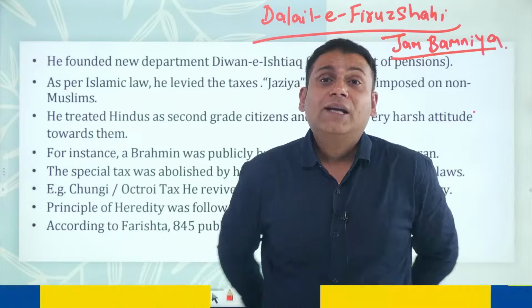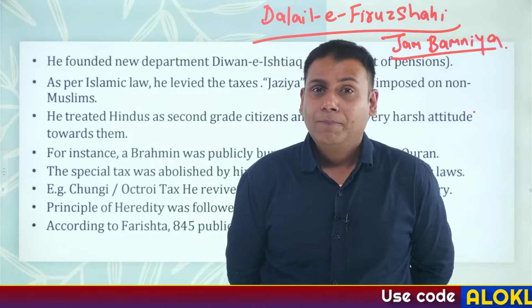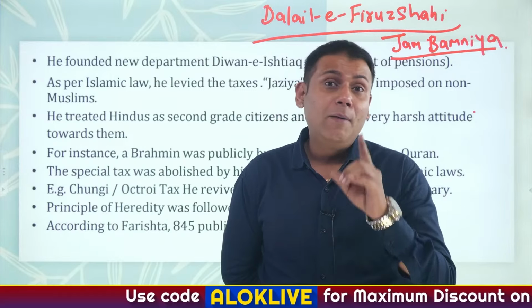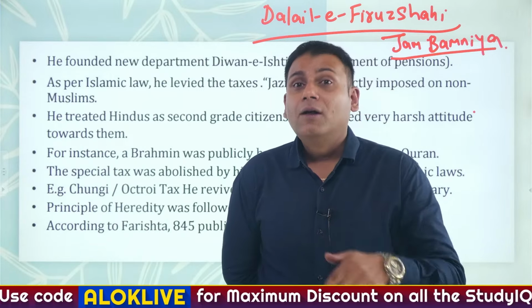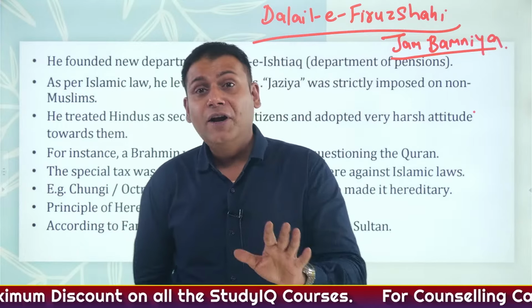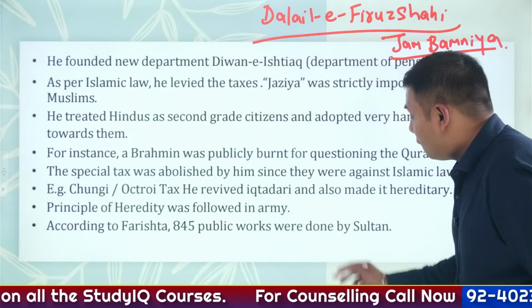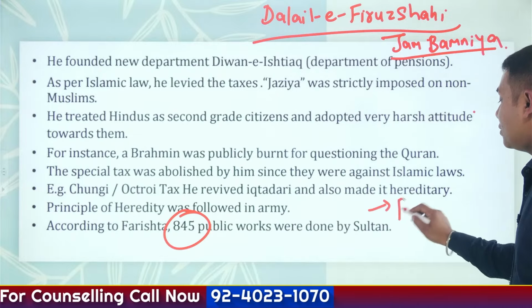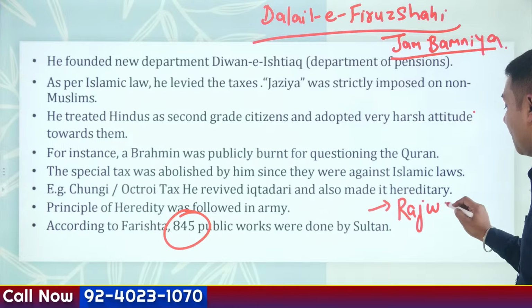Apart from this, he collected all kinds of taxes. The Diwan-e-Kohi department was initiated by Muhammad bin Tughlaq. But for increasing the practices of irrigation, he constructed more than 845 canals. And the Persian word for canal is Rajwah.